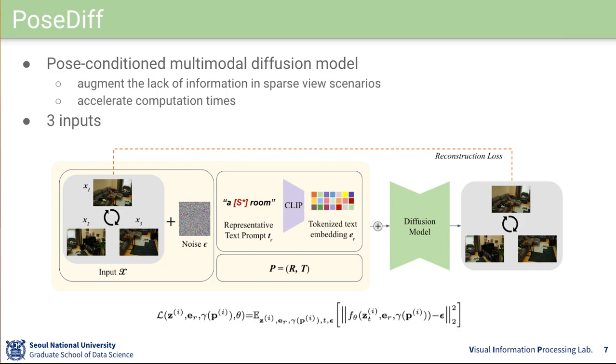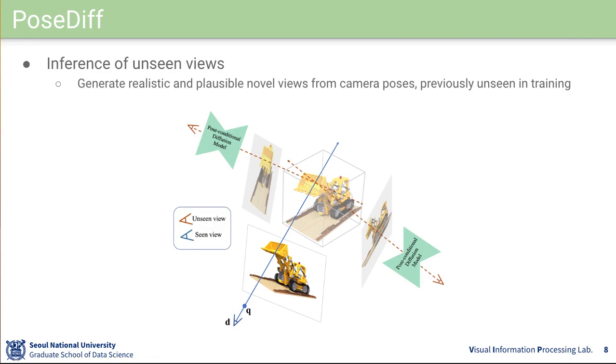The diffusion model is optimized to refine the noise images and inputs iteratively until the ground truth image is reconstructed with the L2 reconstruction loss. As a result, the model learns the relationship between 3D camera configurations and the corresponding views in a localized latent subspace relevant to the target scene of interest. With this trained conditional multimodal diffusion model, we can now run inference and synthesize realistic novel views from camera viewpoints which were previously unseen in training.